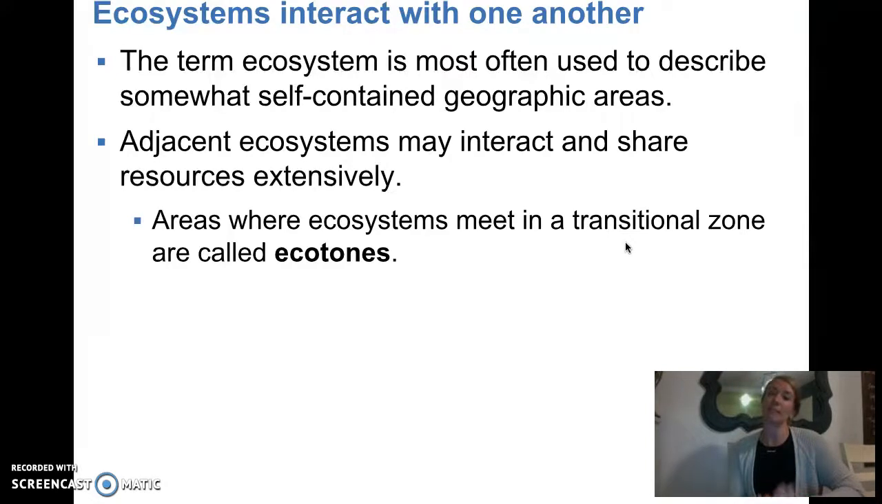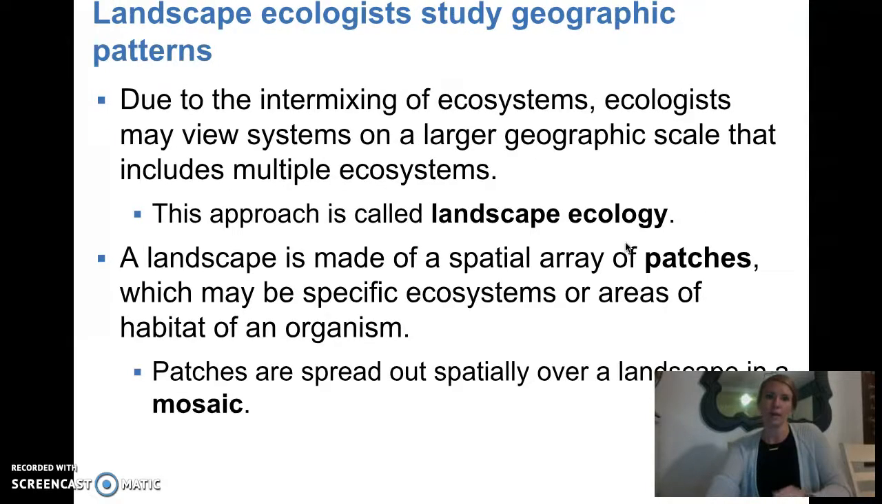Areas where ecosystems meet in a transitional zone. So there's not a big wall between the two, but they kind of blend into each other, and these are called ecotones. And so landscape ecologists are looking at the patterns of ecosystems. Since ecosystems overlap and flow together, ecologists look at them on a bigger scale, and this is called landscape ecology, where we look at multiple ecosystems and how they interact together.